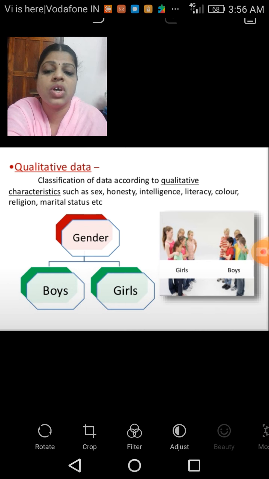So these, sex, honesty, are all different attributes, and they are not measurable. We cannot give a specific number for the measurement of such attributes. They relate to sex, honesty, intelligence, literacy, color, religion and marital status. So these are the different qualitative characteristics also.